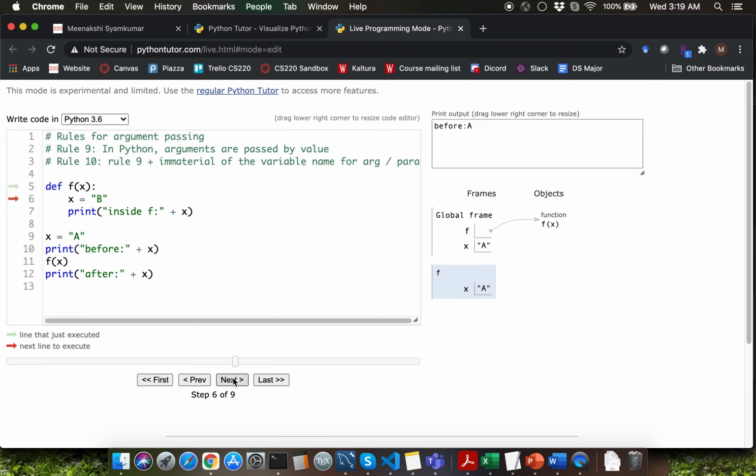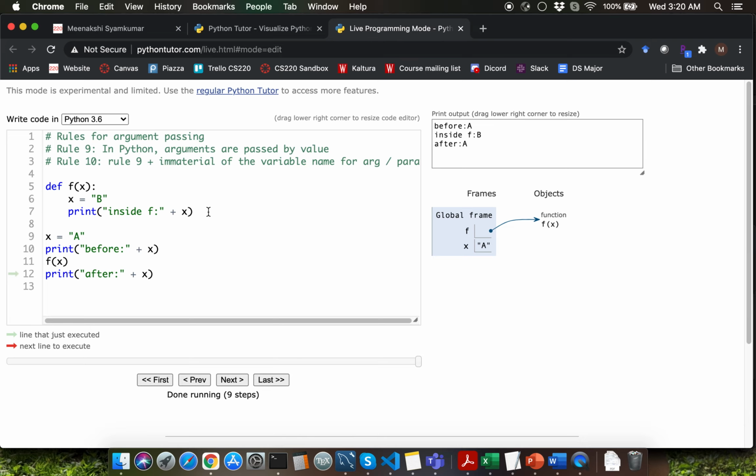Then when we go through line 6, the reassignment will have an effect only within the local variable x, and it will not impact the argument variable, which was the global variable x. Then if we go back to line 12, that's going to display after colon a. Let me change this example slightly. Let's say that we want the change within the function f to have an effect in the global frame here.